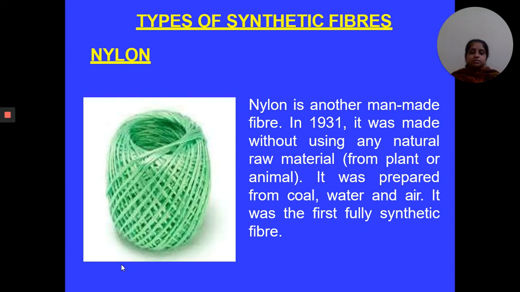So NY means New York and LON means London. It is made using totally synthetic materials. No natural material is used in the manufacturing of nylon, and it is prepared from coal, water and petroleum. That's why it is the first fully synthetic fiber.